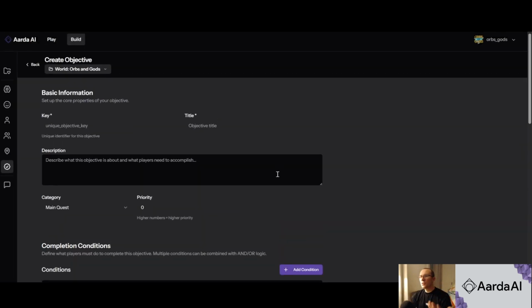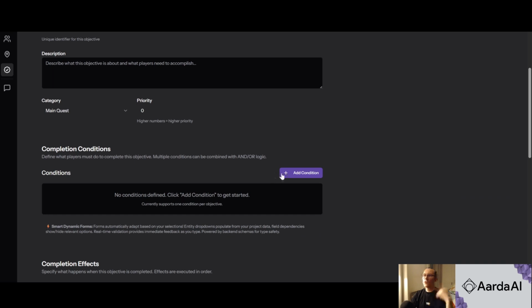So I'll be choosing simple objectives like talk to this character, go to this location and talk to this character about this topic. And once you do that as a player, you will go to the next chapter, and you will really get the feeling of progressing on the story.